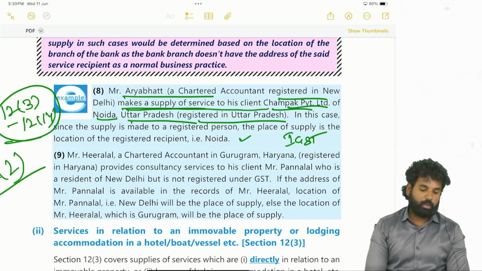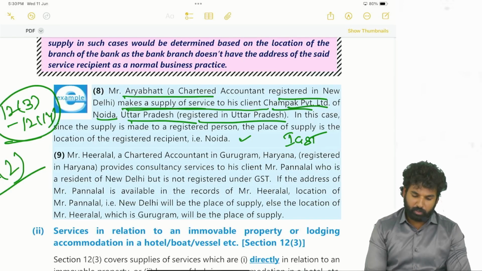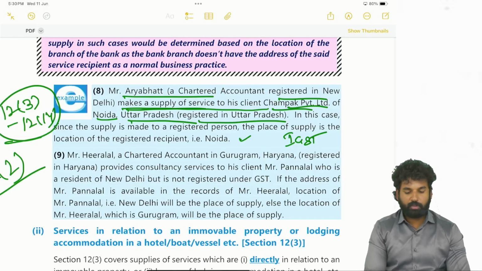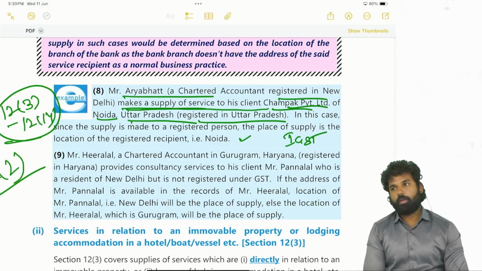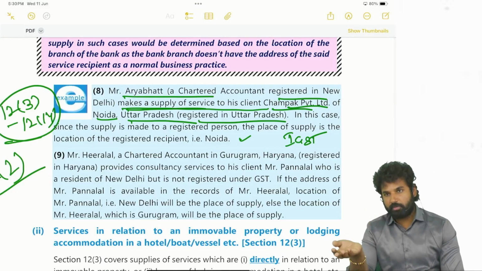Next, Hiralal, Chartered Accountant in Gurgaon, Haryana, registered in Haryana, provides consultancy services to his client Pannalal, who is a resident of New Delhi but is not registered under GST. If the address of Pannalal is available in the records of Hiralal, the location of Mr. Pannalal, that is New Delhi, will be the place of supply, else the location of Hiralal, which is Gurgaon, will be the place of supply.